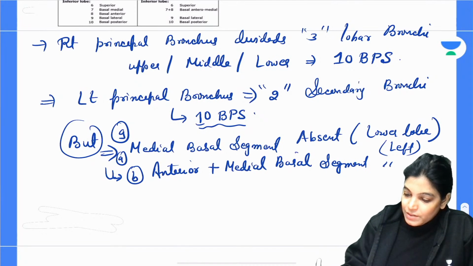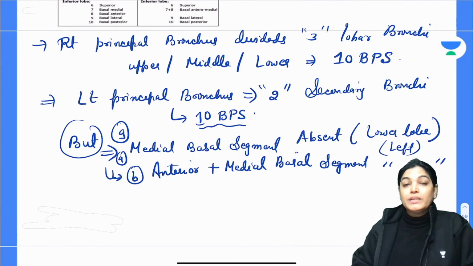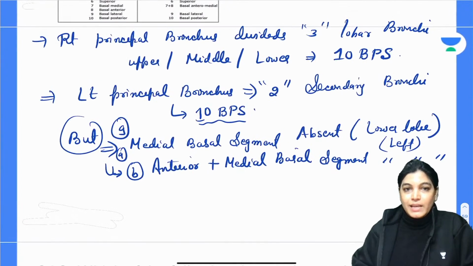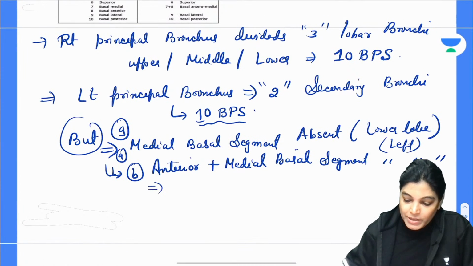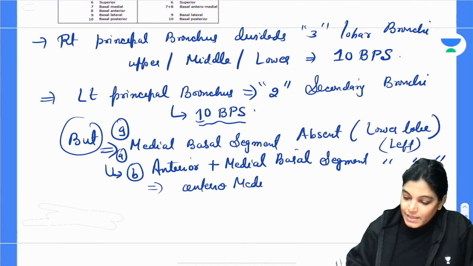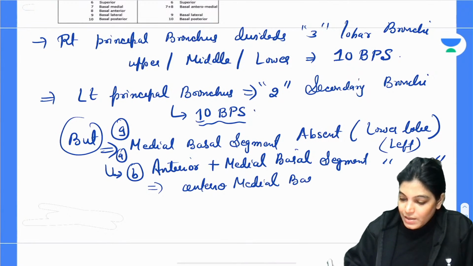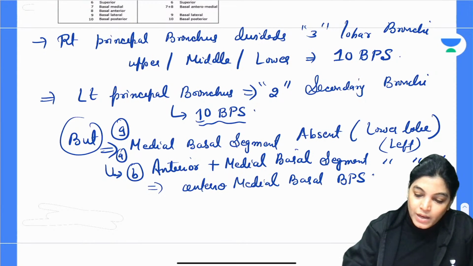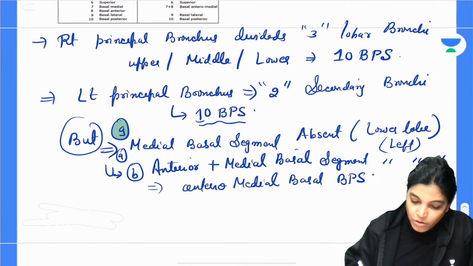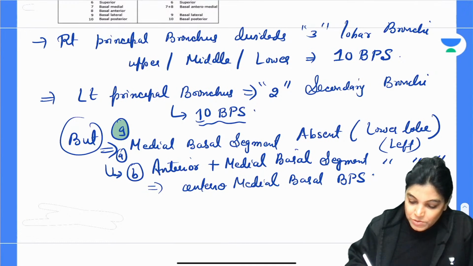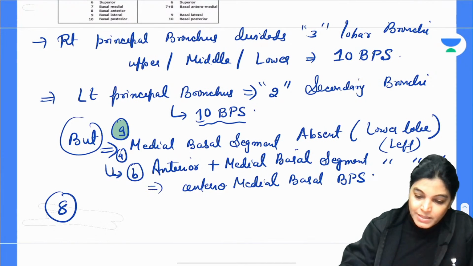In case of the left lower lobe of the left-hand side, this will lead to formation of the anteromedial basal bronchopulmonary segment. So this is the case. अभी क्या हुआ? अभी हमें क्या मिला? 9 bronchopulmonary segments. लेकिन at times मैंने क्या बोला है, 8 bronchopulmonary segments also.